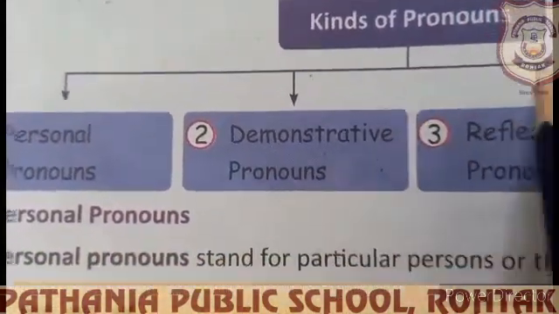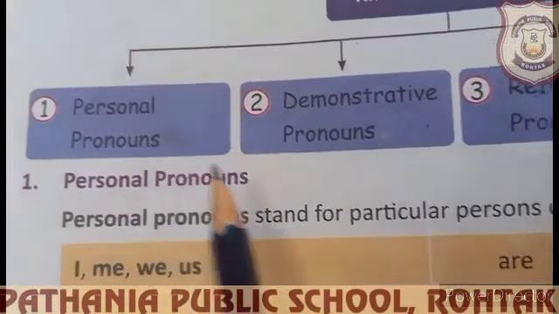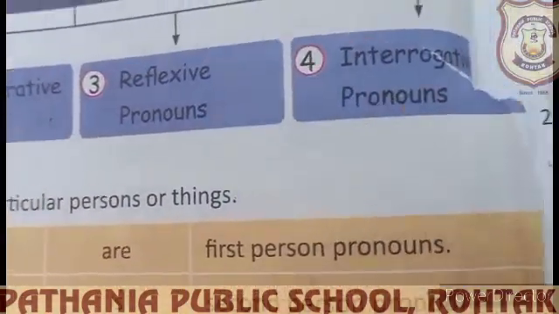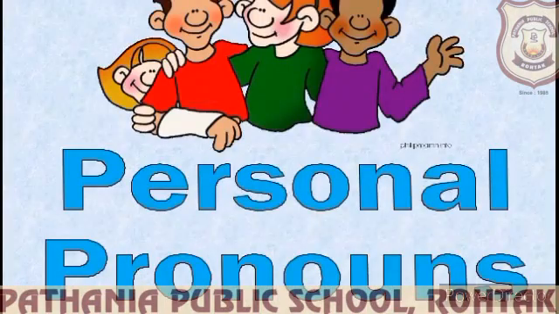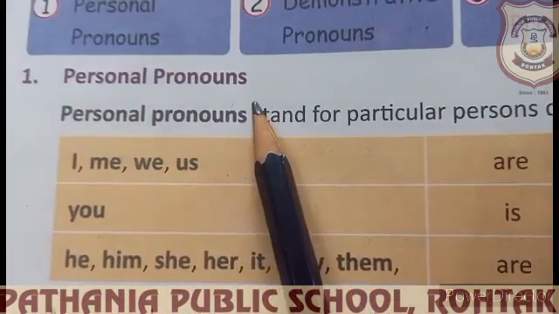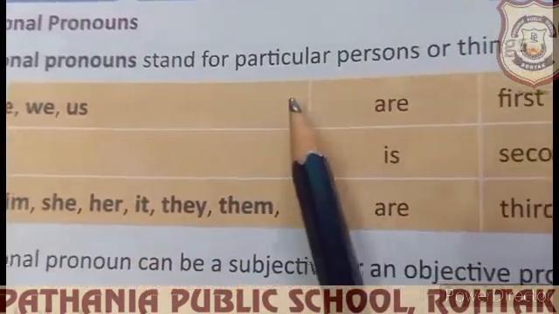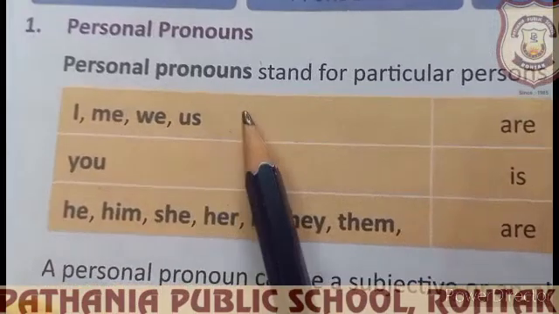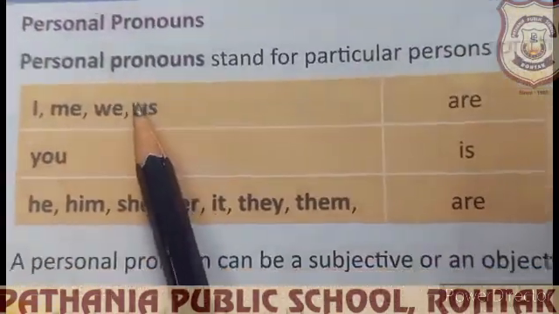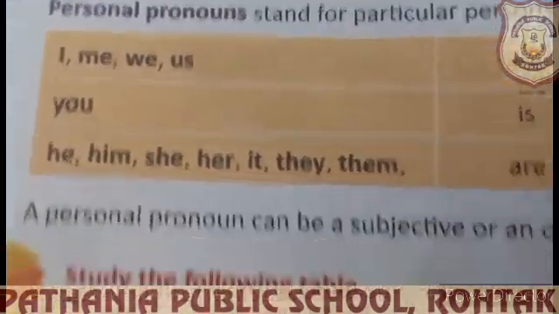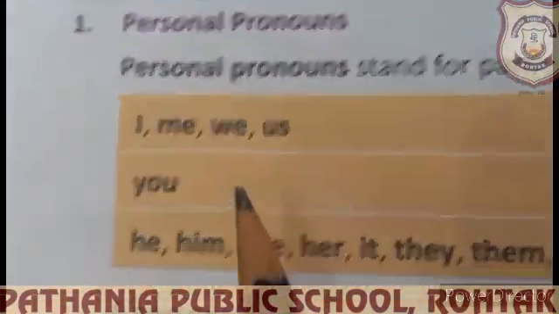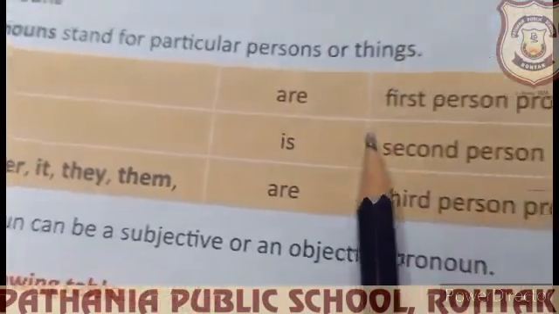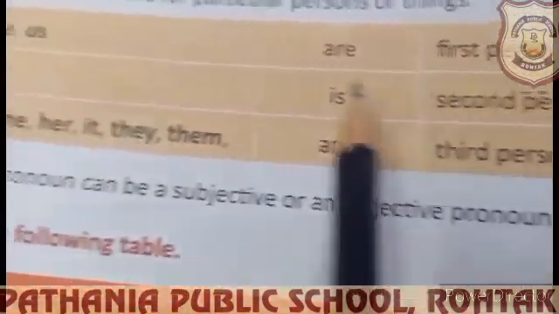Now, kinds of pronouns that are in your book: personal pronouns, demonstrative pronouns, reflexive pronouns, interrogative pronouns. Personal pronouns stand for particular persons or things. I, me, we, us. This is first person. I is singular, we is plural, and me is an object pronoun, us is also an object pronoun. They are first person pronouns.